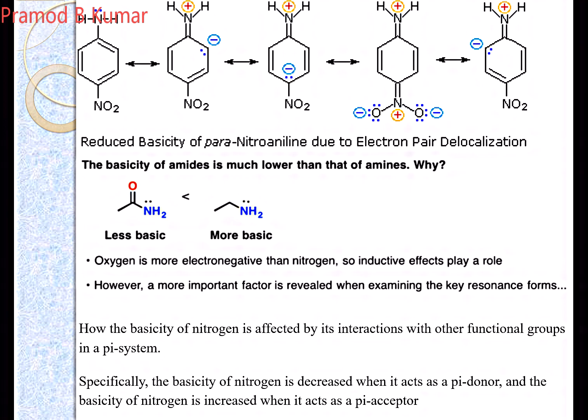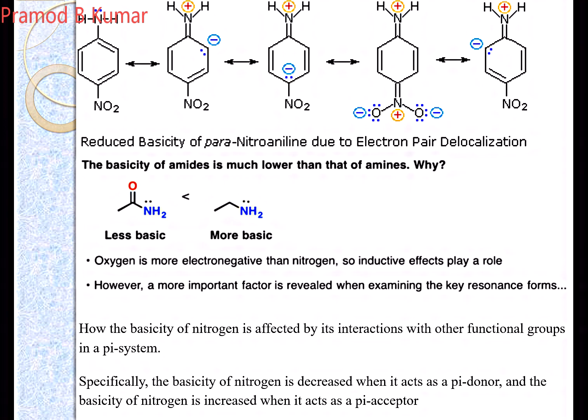Now there is one more reason. Why is the basicity of amides much lower than that of amines? I thought this is very important, that's why I introduced this. Why are amides less basic than amines? If you see the bonds between the two, in the case of amide, the nitrogen is linked to a carbonyl group.